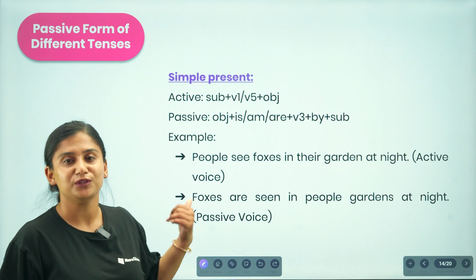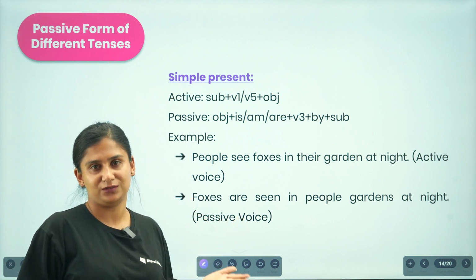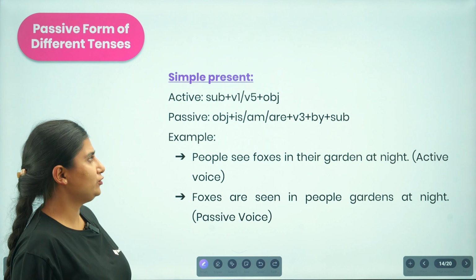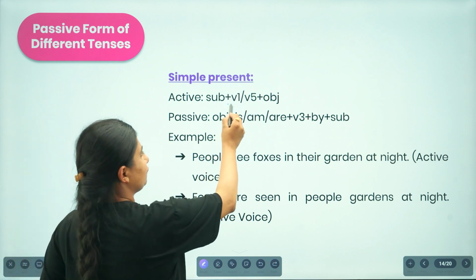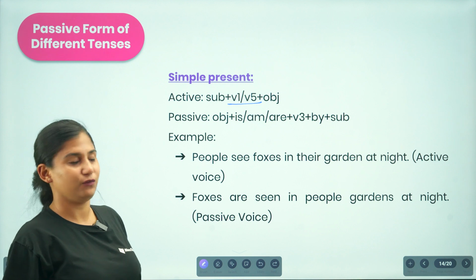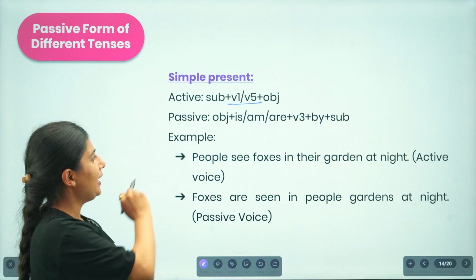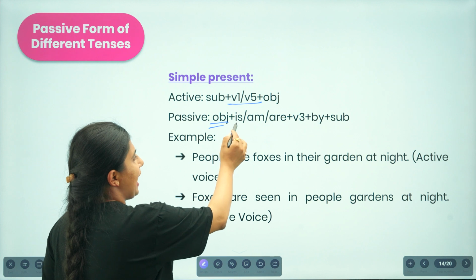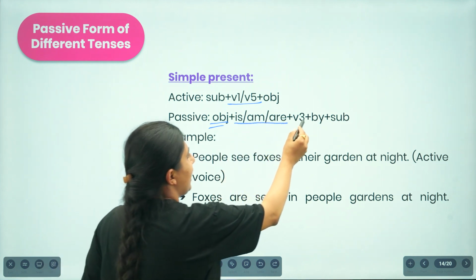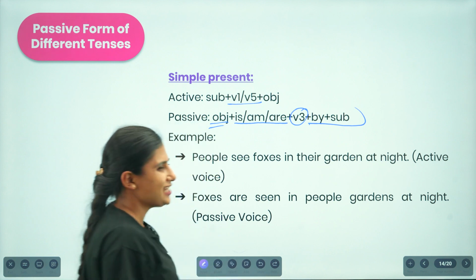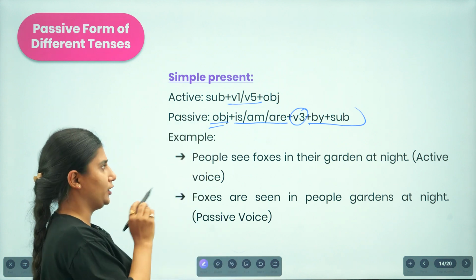Talking about the simple present tense, we already know this structure, but let us find out. Here you will be receiving either verb 1 or verb 4 along with the subject and the object in an active voice. Now if you are to change into passive form, then the object appears first, then we add the auxiliary verb, then the verb 3, and then we talk about the agent or the subject with the preposition by.